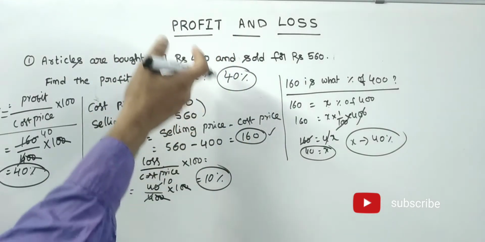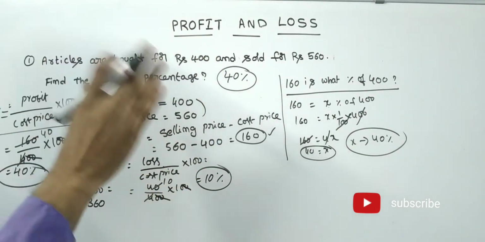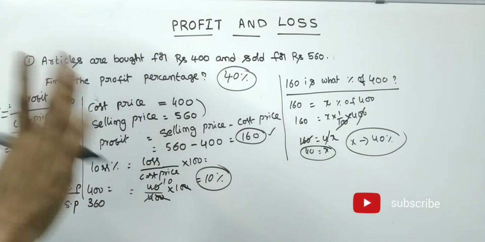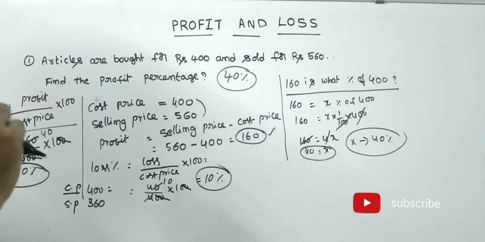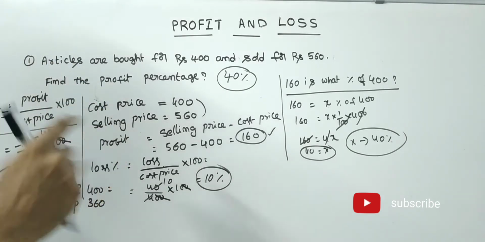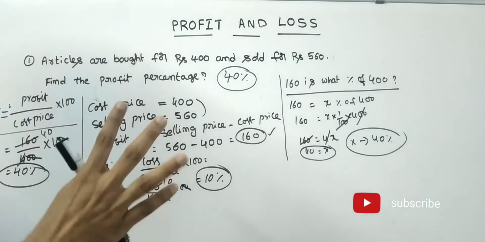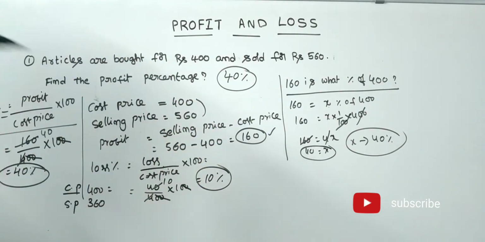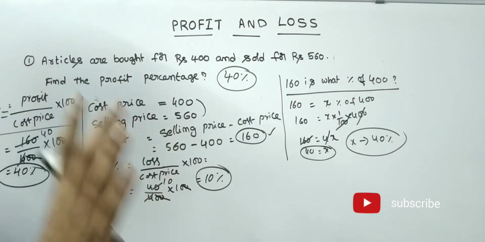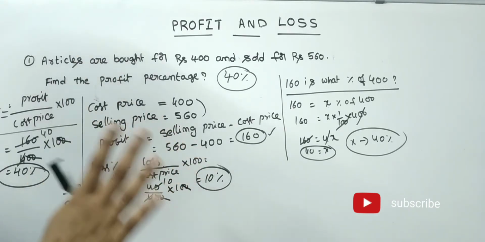If you know what the 50 percentage of 400 is, what the 20 percentage of 400 is, we should always keep the percentages at our fingertips. See friends, if you keep the percentages in your mind, definitely 20 to 30 problems on percentages only come in competitive exams, either in quantitative aptitude. So many problems are based on percentages only. We should calculate the percentages. For that reason only, I first started with percentages. If you know percentages perfectly, we can solve all problems without any difficulty.